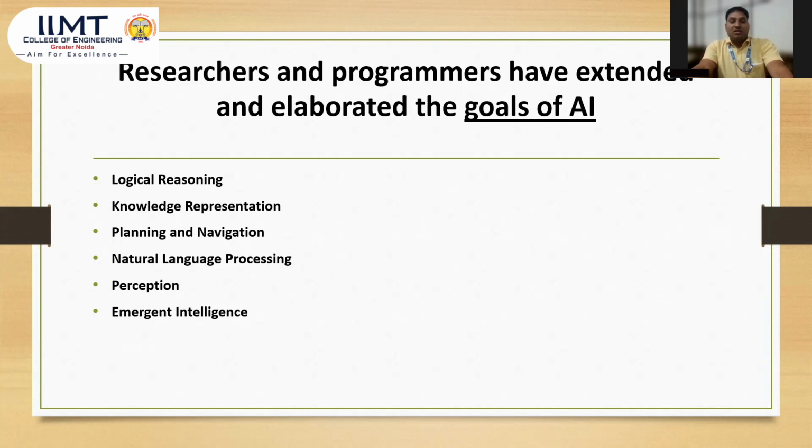Certain kinds of goals are there, which are knowledge representation, planning and navigation, natural language processing, perception, and emergent intelligence. These kinds of goals can elaborate and extend programs for researchers. Researchers can perform research in different kinds of fields.